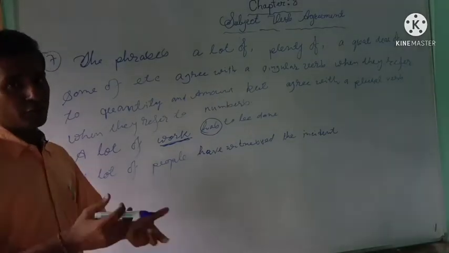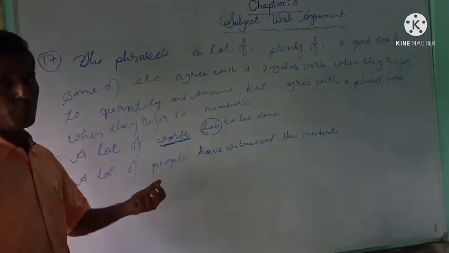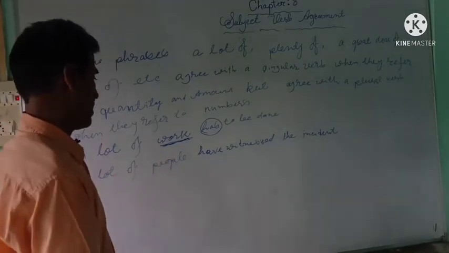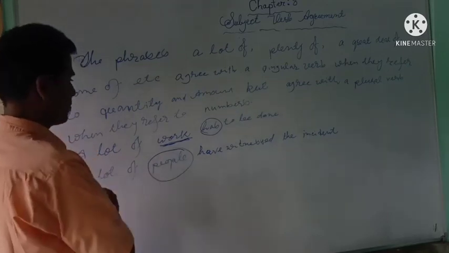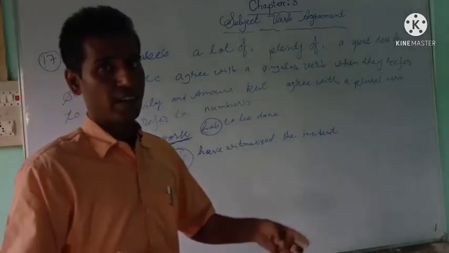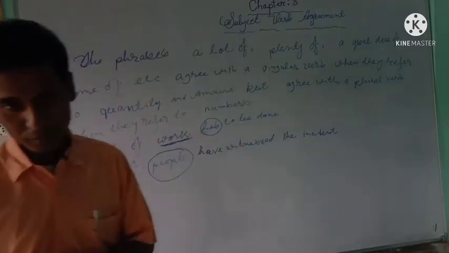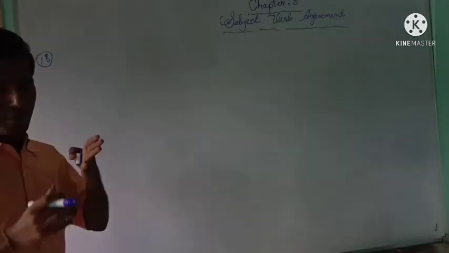We can count 1 person, 2 persons, 3 people, 4 people, and so a lot of people have witnessed the incident. So people is number, but work is amount or quantity. Are you getting me?